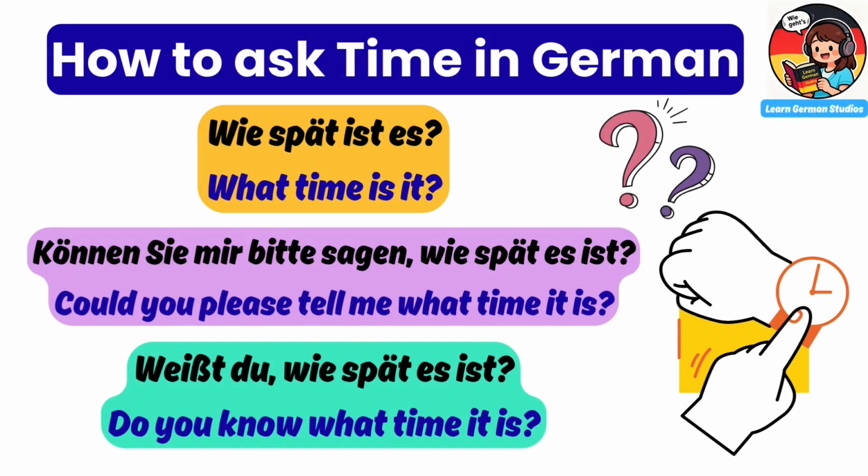Now we will see example questions on how to ask the time. Wie spät ist es? What time is it? Können Sie mir bitte sagen, wie spät es ist? Could you please tell me what time it is? Weißt du, wie spät es ist? Do you know what time it is? Next, we will learn how to answer these questions in German.